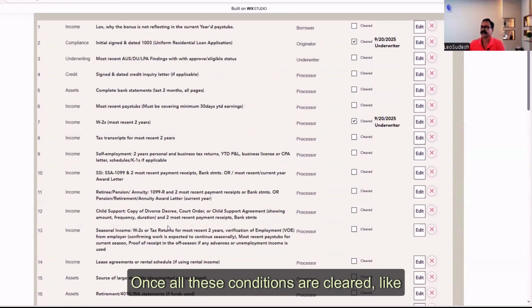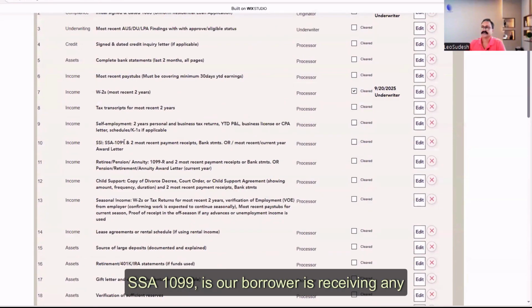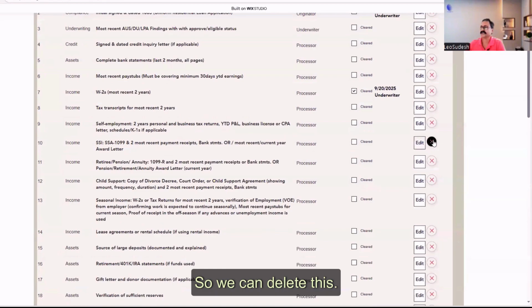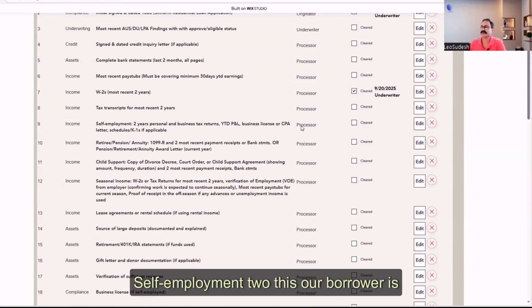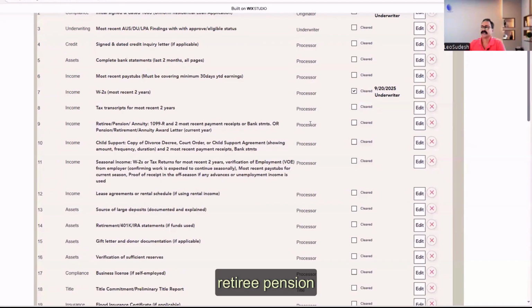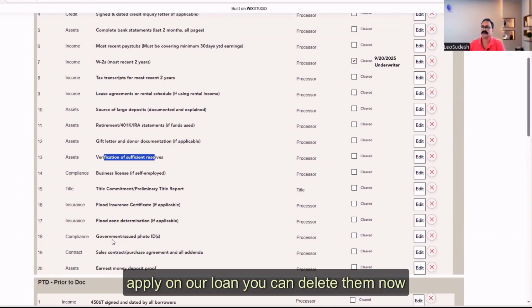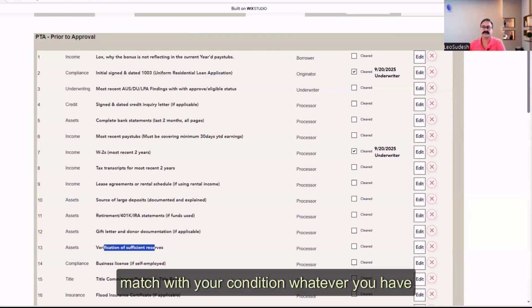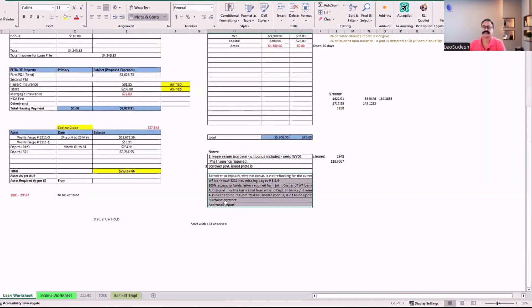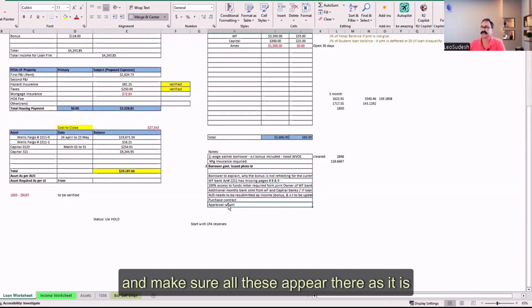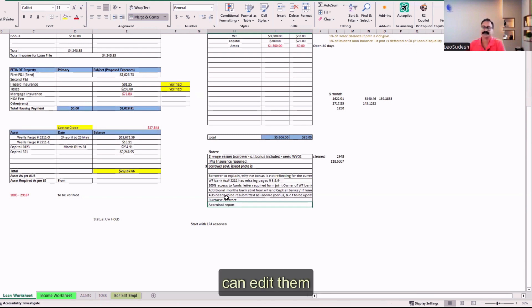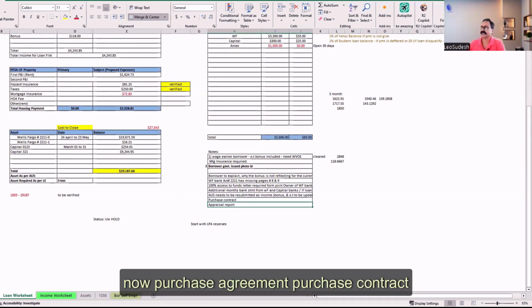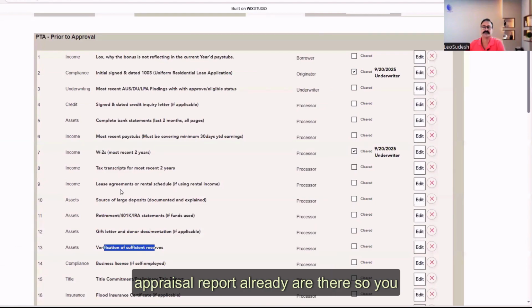Once all these conditions are cleared, like SSA 1099, is our borrower receiving any SSA? No. So we can delete this. Self-employment 2 years. Our borrower is not self-employed. You can delete this. Retiree pension, not needed. So whatever does not apply to our loan, you can delete. Now the remaining, you can edit, match with your conditions, whatever you have listed down, and make sure all these appear there as they are. Now purchase agreement, purchase contract, appraisal report are already there. So you can leave them as is.